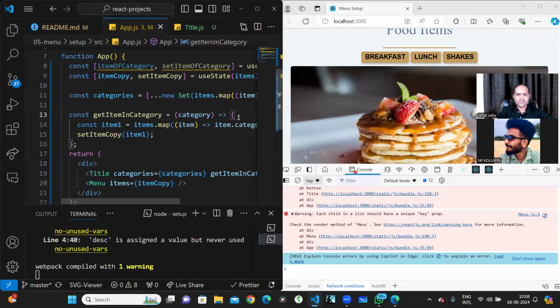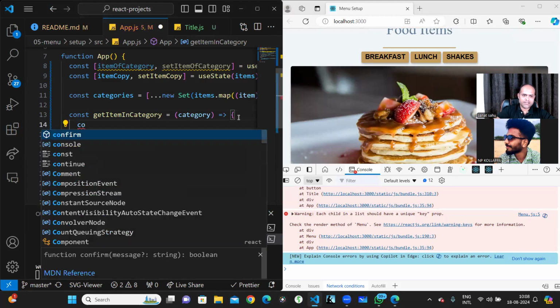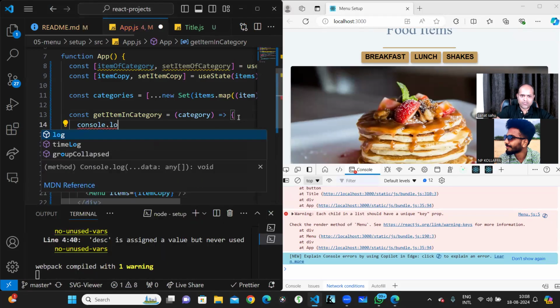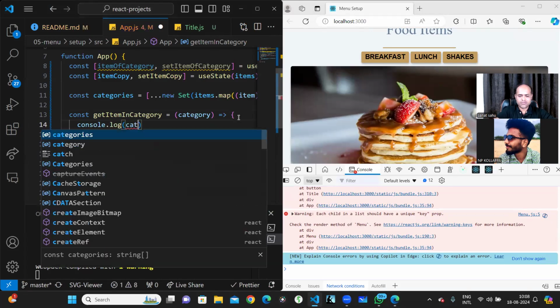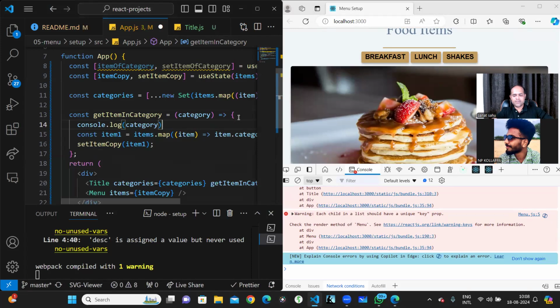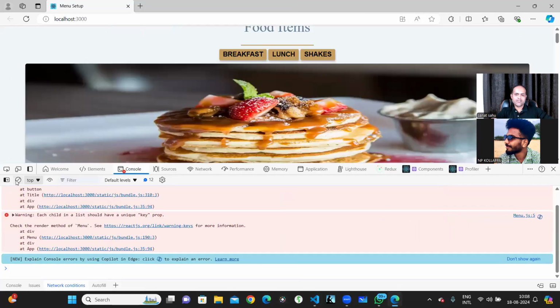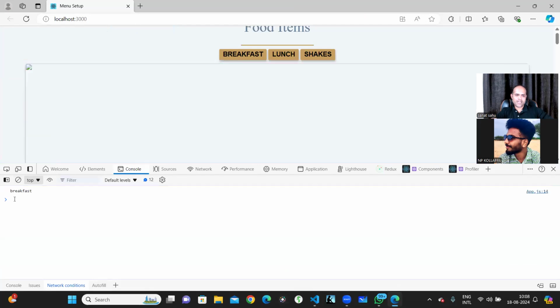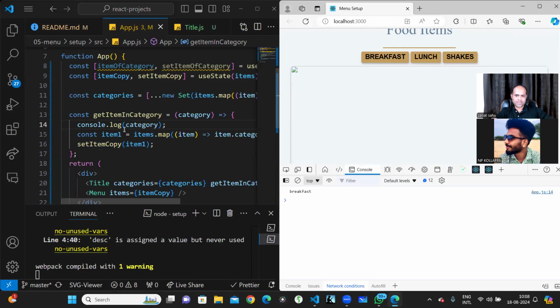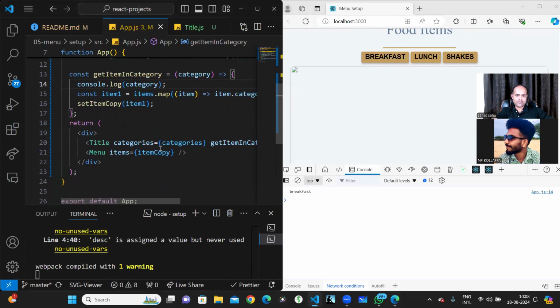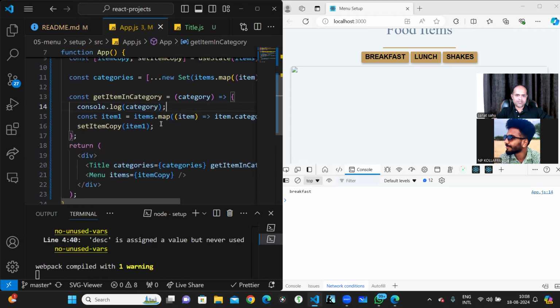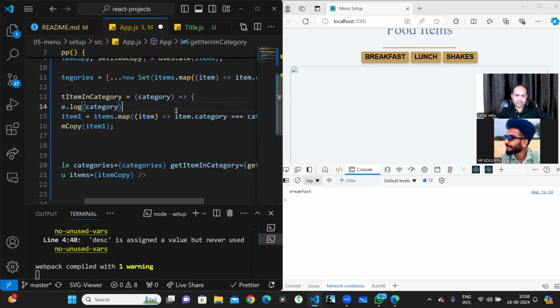So now we have to do logs and we have to check whether we are getting the category or not. Well, we are understanding what the problem is now. When I click on the breakfast, whether I'm getting the category or not first. Okay, I'm getting the category. That is okay. That means this particular thing I'm getting over here. Now whether this particular thing is happening or not, that I have to check, right? So let me see if I'm getting the item one or not.